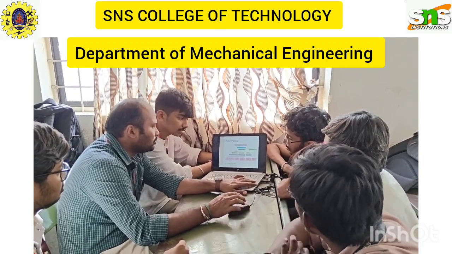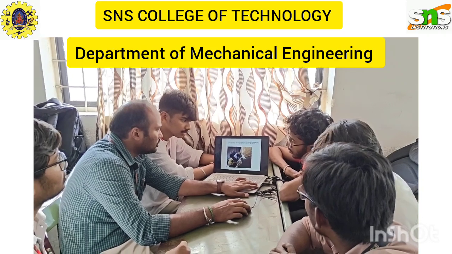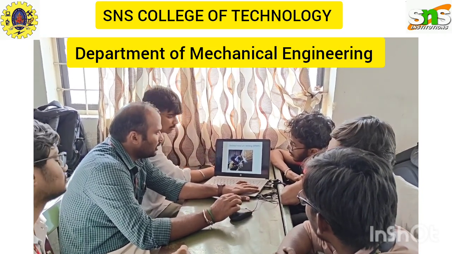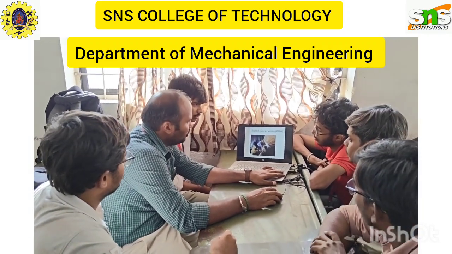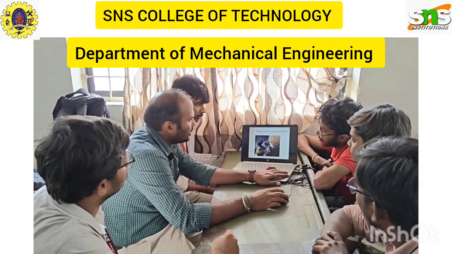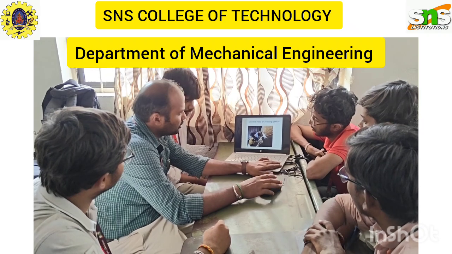The first one is shielded metal arc welding, in short SMAW. If you know the meaning of shielded metal arc, it is very simple to understand the process.